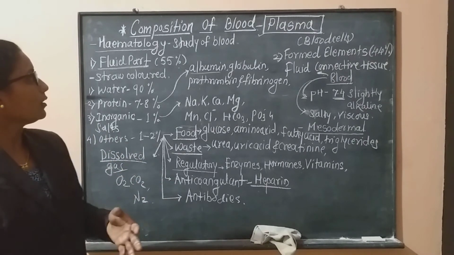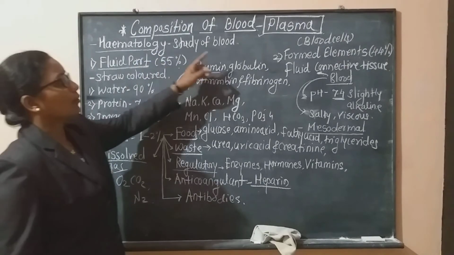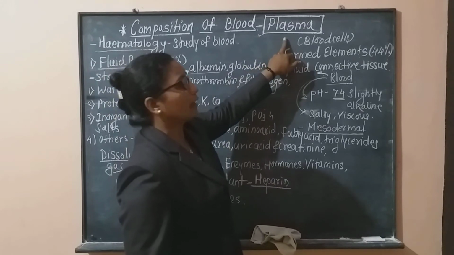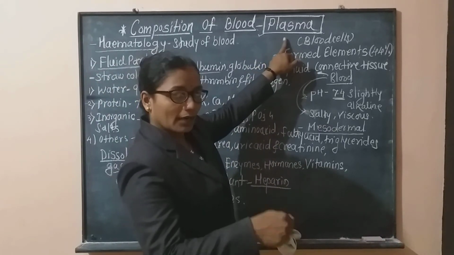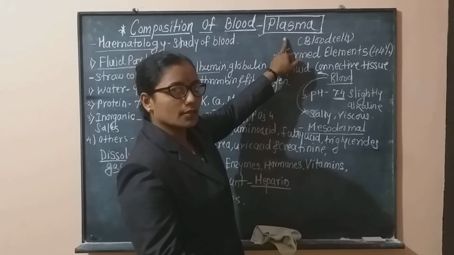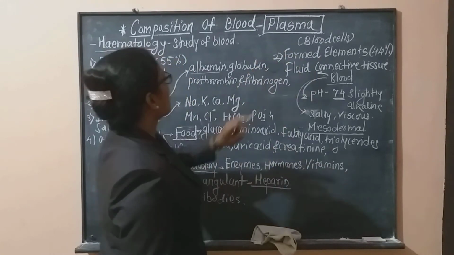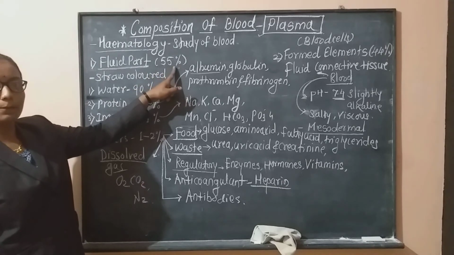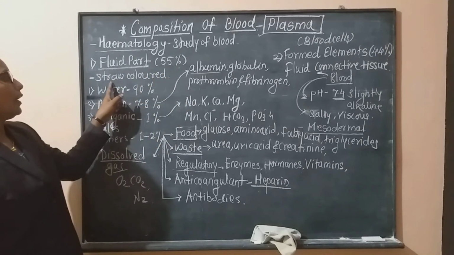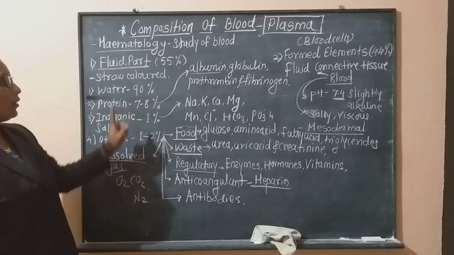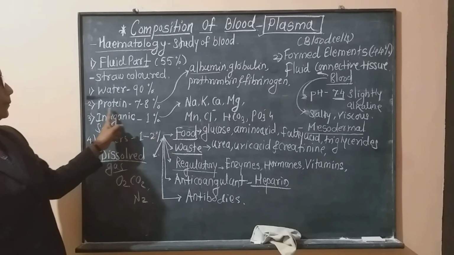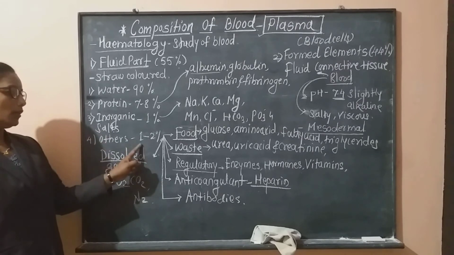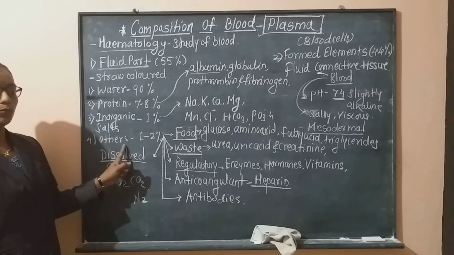Just in quick review, we studied the composition of blood. In this first part we took only plasma. After the plasma we will study the blood cells. Now this plasma consists of a fluid part, 55%, which is straw colored, and it consists of 90% water, 7 to 8% proteins, 1% inorganic salt, and 1 to 2% other components.